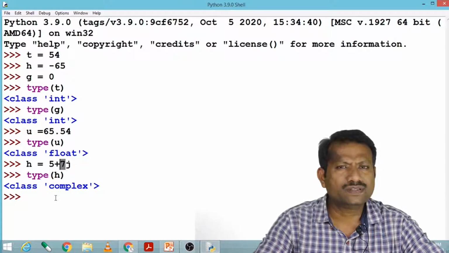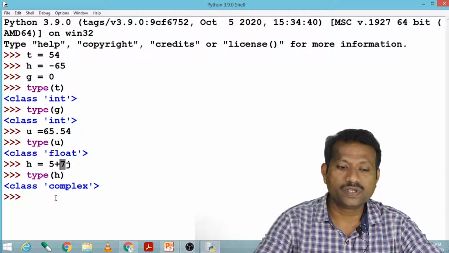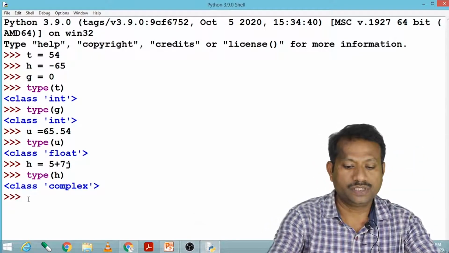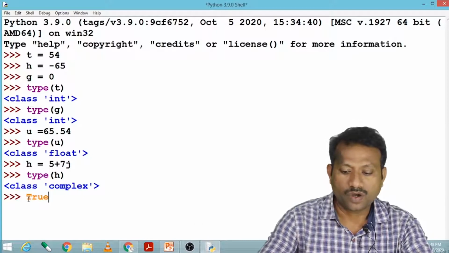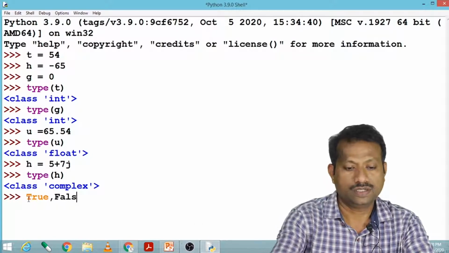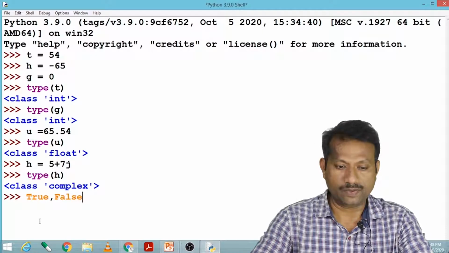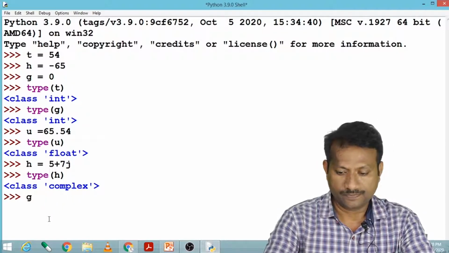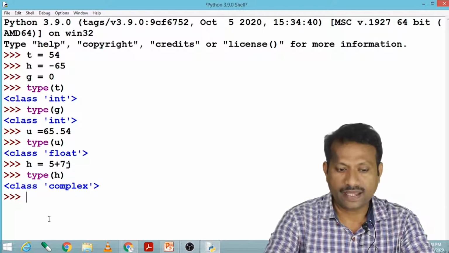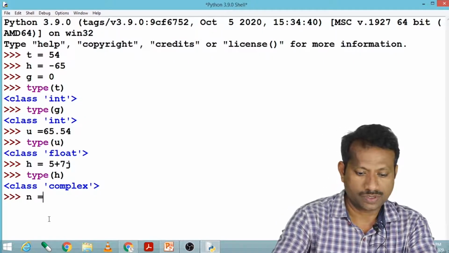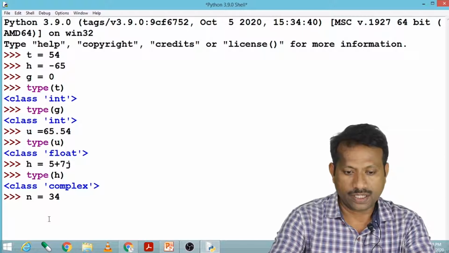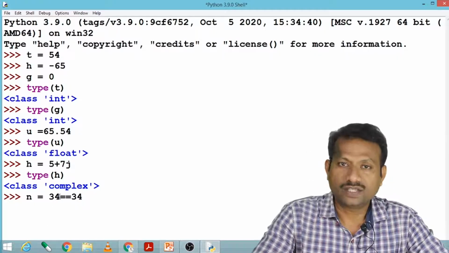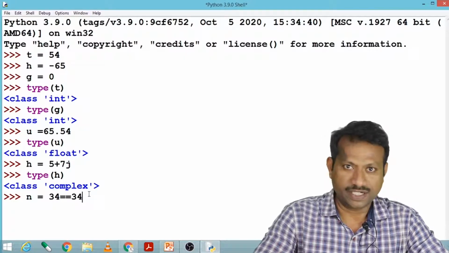Another data type we have seen is Boolean. What is this Boolean kind of data type? It takes either of two values, either True or False. Let us see an example. Suppose I say N equals 34 equals equals 34. Now see, this 34 and 34 are equal, meaning it is true.